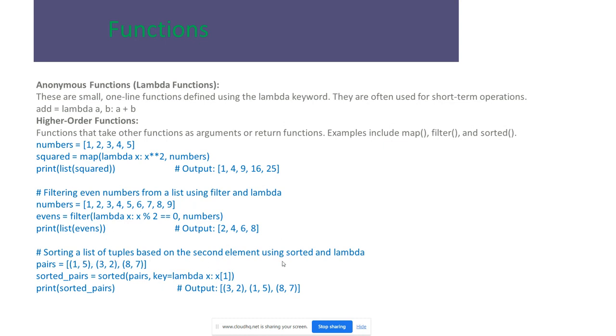Sorting the tuples, we can also see here. We have pairs 1, 5, 3, 2, 8, 7. In sorted pairs with lambda x: x of 1, from position one you can also sort. Printing the sorted pairs, 3 comma 2 will come first, and then 1 comma 5 and 8 comma 7 will come.